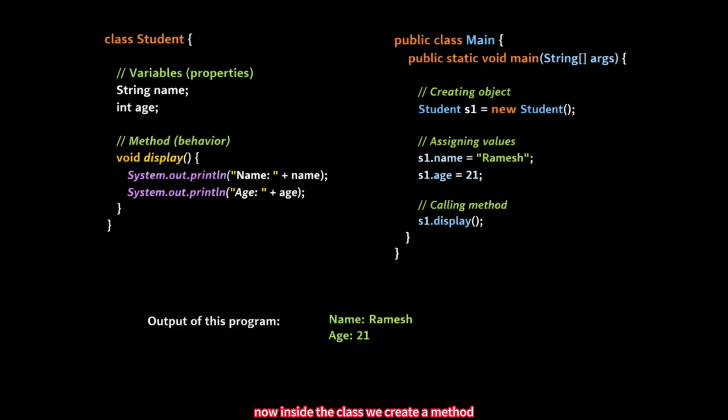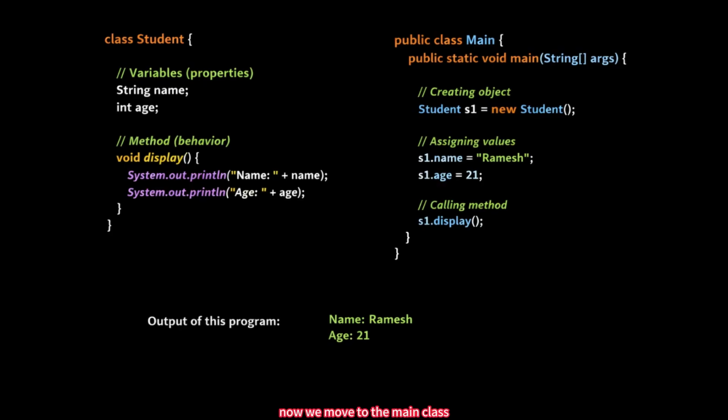Now inside the class, we create a method. We write void display. Here, void is the return type. It means this method does not return anything. Display is the method name. Then we open curly brackets. Inside this method, we print the values. We write System.out.println("Name: " + name); System.out.println("Age: " + age). This will print the name and age of the object. Now our Student class is complete.